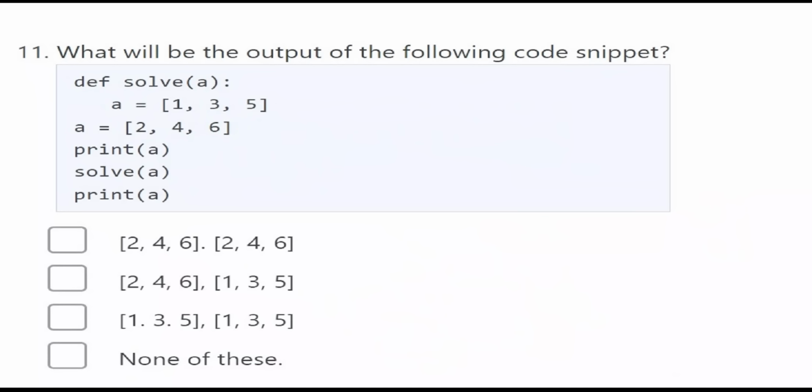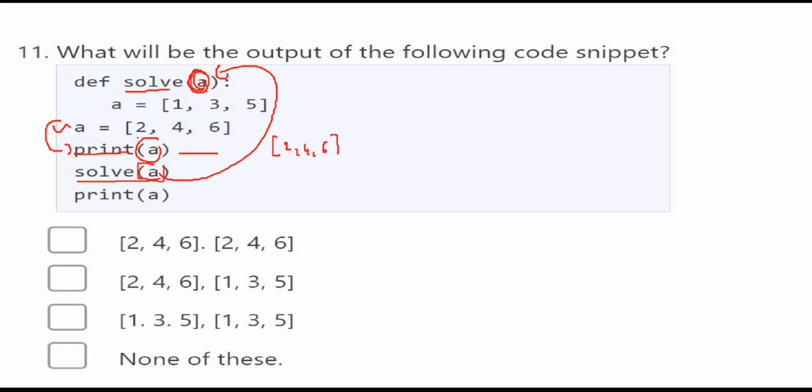In this question, again we have defined a function called solve A. Here, print A. That means here you have defined a list A is equal to 2, 4, 6, and that list you are printing here. For the print A you will get 2, 4, 6. Again solve of A. That means again you are calling this one. How are you calling? By passing a list. Here this A is a list.